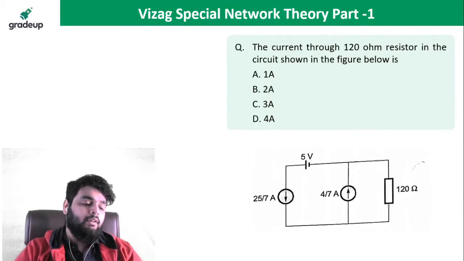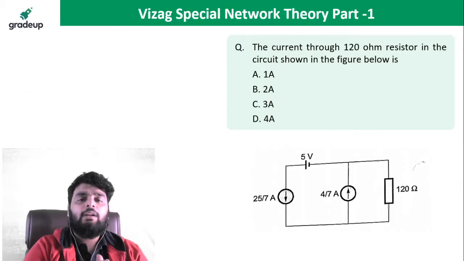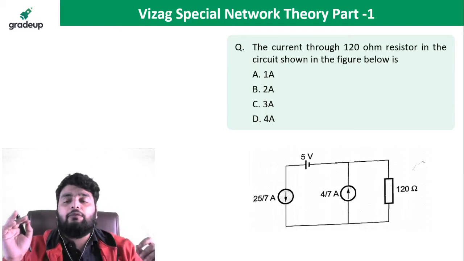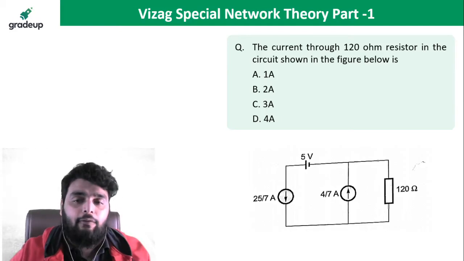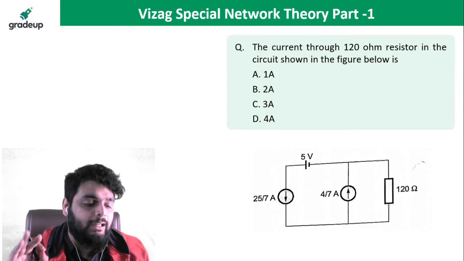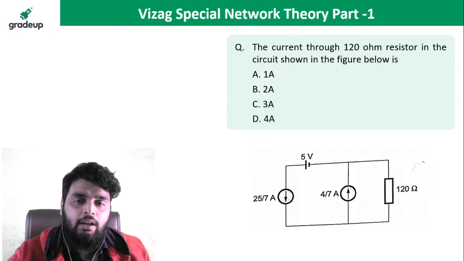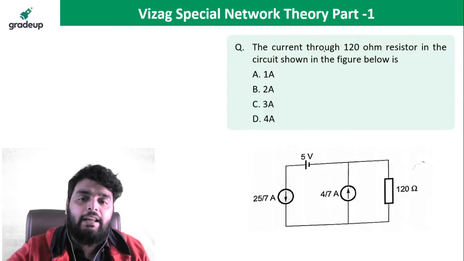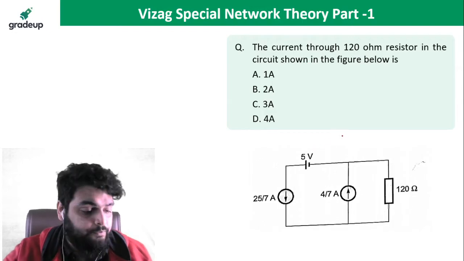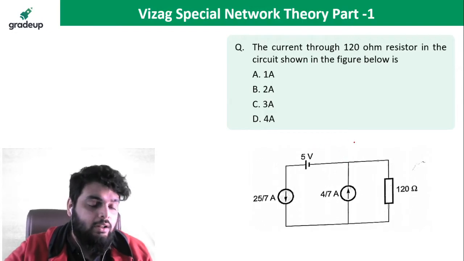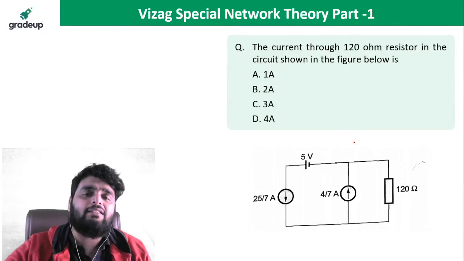Next. Everyone give the answer for this question. Very easy question. You just have to interpret the network very carefully. Very important question, very simple question. In this question, I need to find out the current through the 120 ohm resistor in the circuit shown below. Just crack this question.